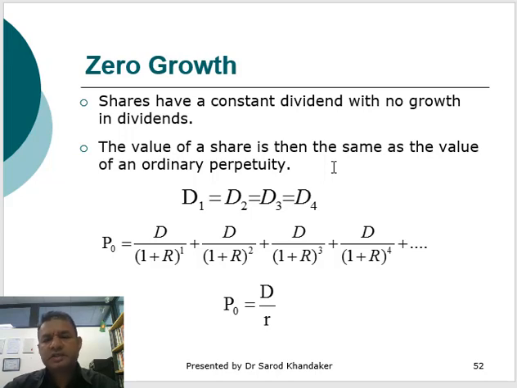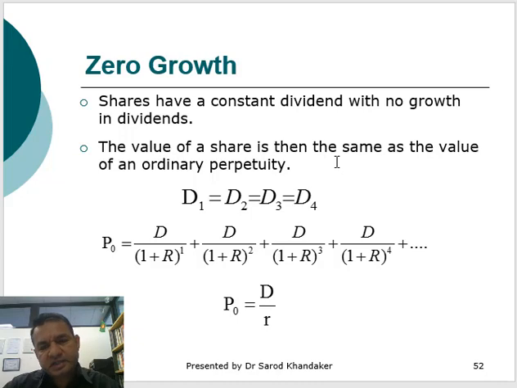So if the dividend has zero growth, what do we mean by zero growth? If the dividend is paid at the same rate forever, no growth at all, that is called zero growth. In that case, if D0 is say 5 cents, D1 is also 5 cents, D2 is also 5 cents.